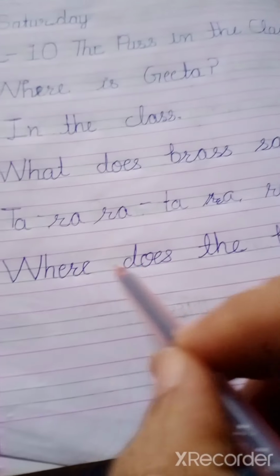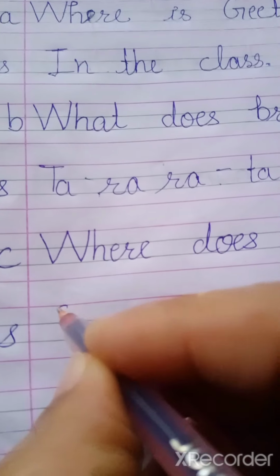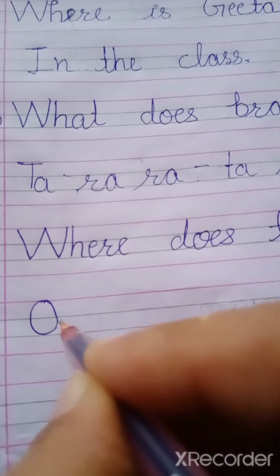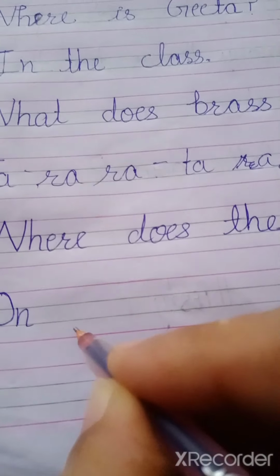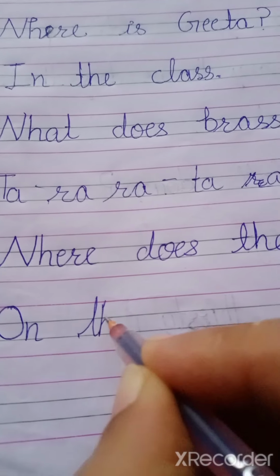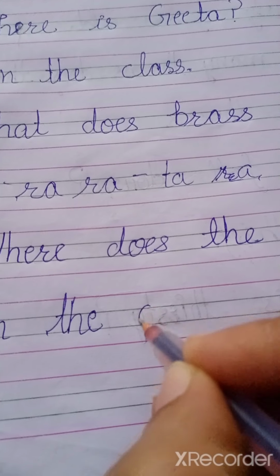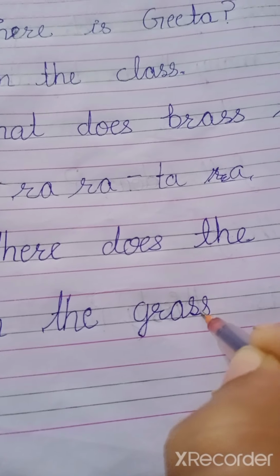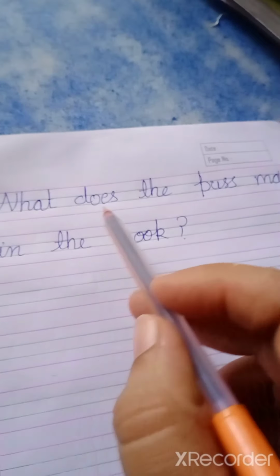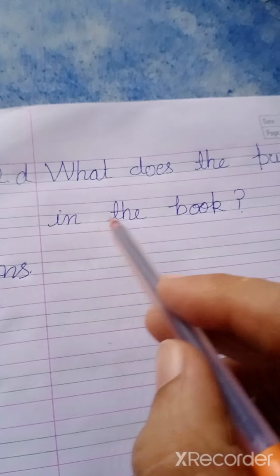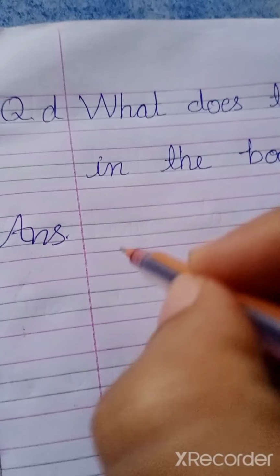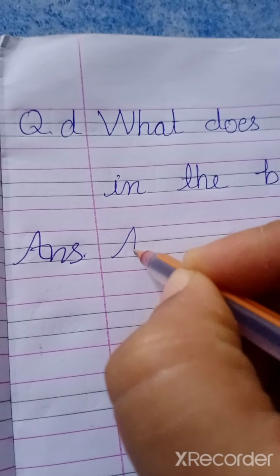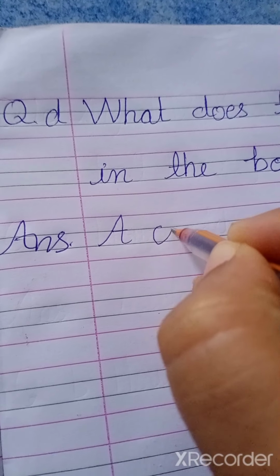C part. Where does the puss sit? Where does the puss sit? The puss sits on, and O is capital. On the grass. Okay, and the next question, what does the puss make in the book? The puss makes a cross.